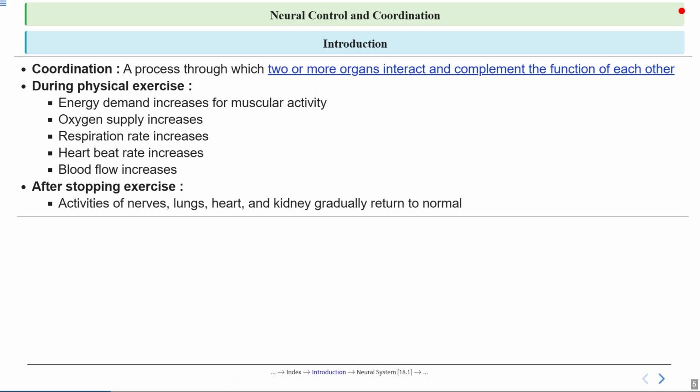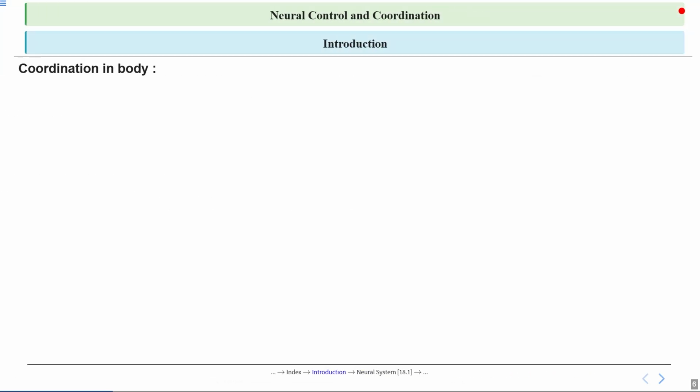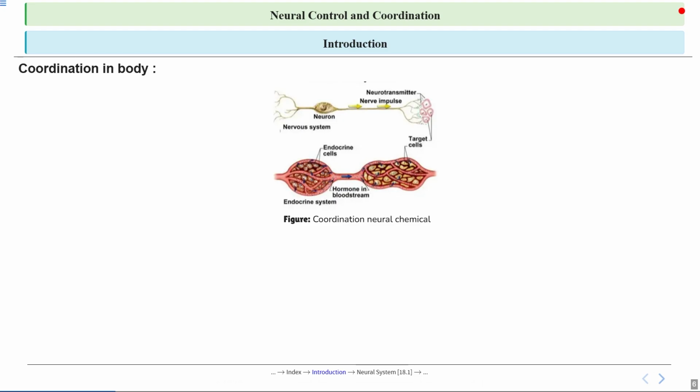Talking about coordination, it is a process through which two or more organs interact and complement the function of each other. During exercise, energy demand increases from increased muscular activity, oxygen supply also increases, respiration rate increases, heartbeat rate increases, and so blood flow also increases. But after stopping exercise, the activities of nerves, lungs, heart, and kidney gradually return to normal. So this is about coordination. Now let's see in detail.